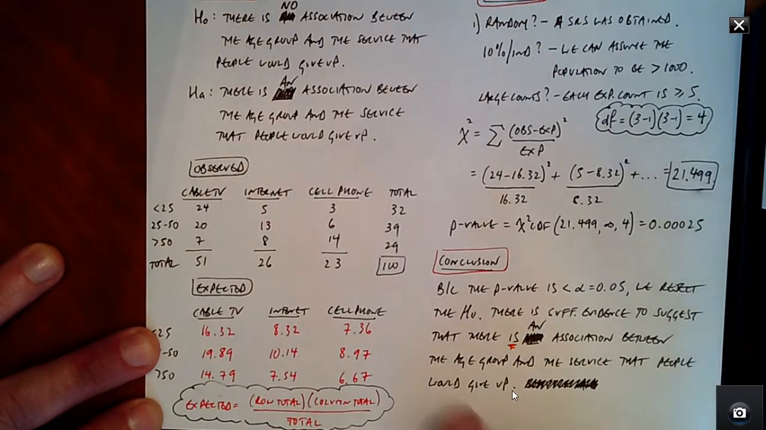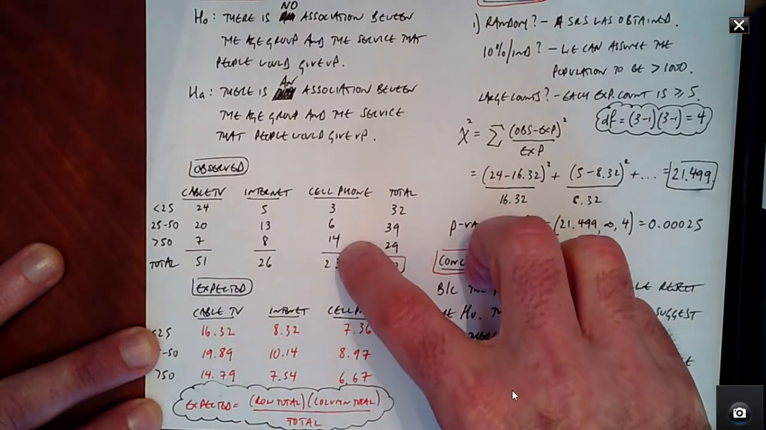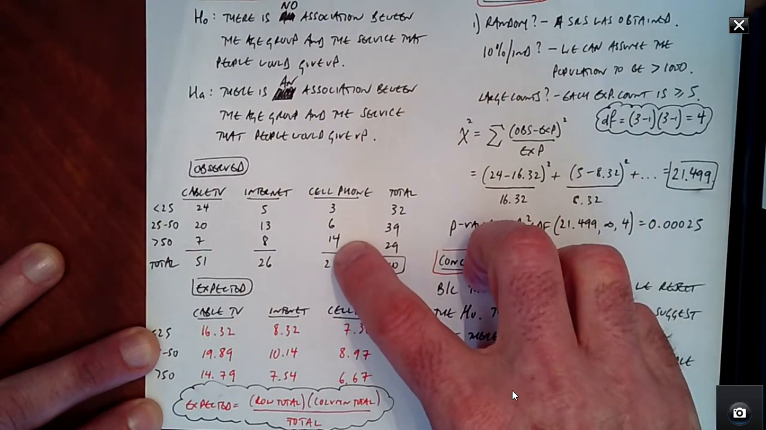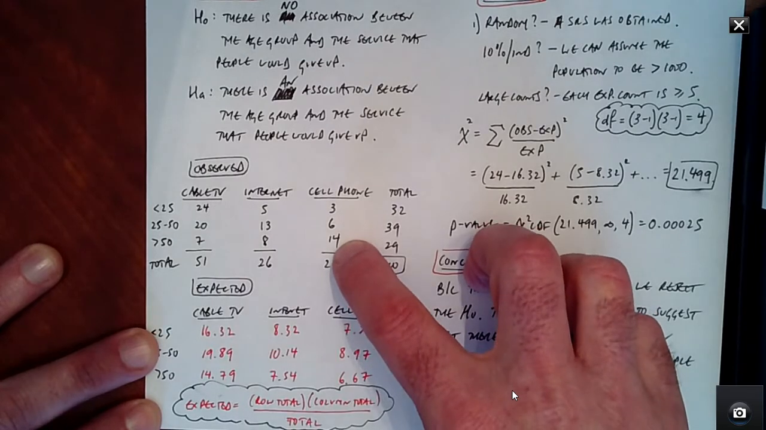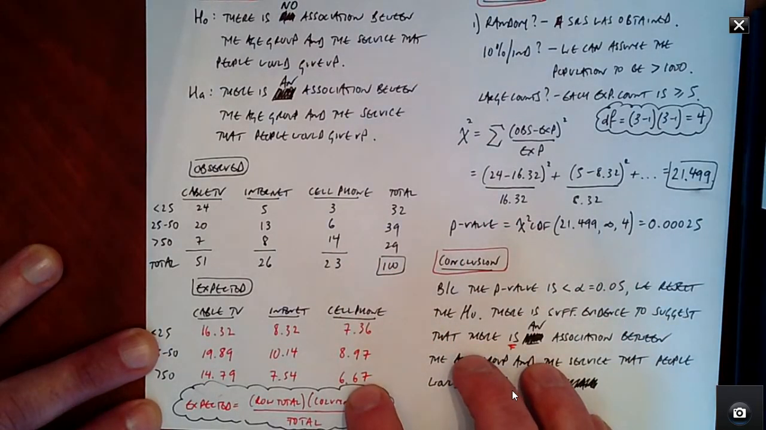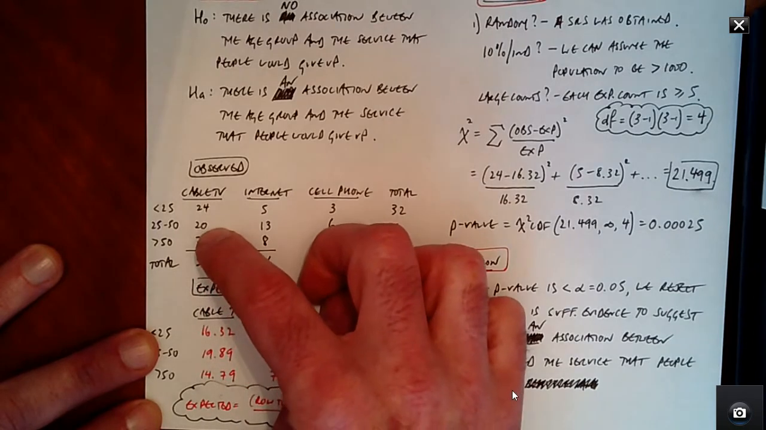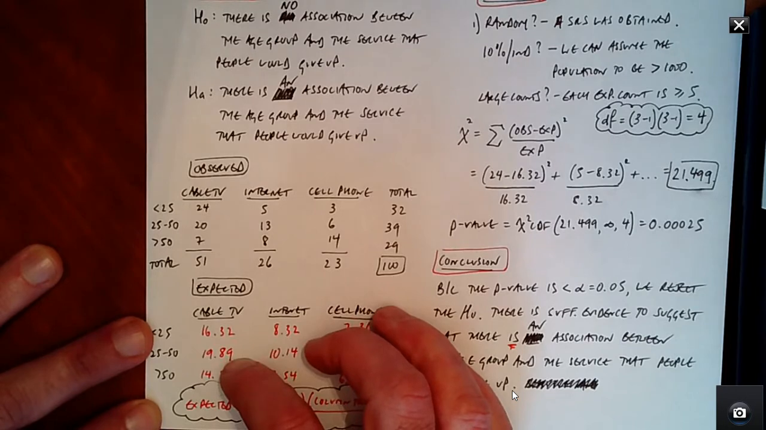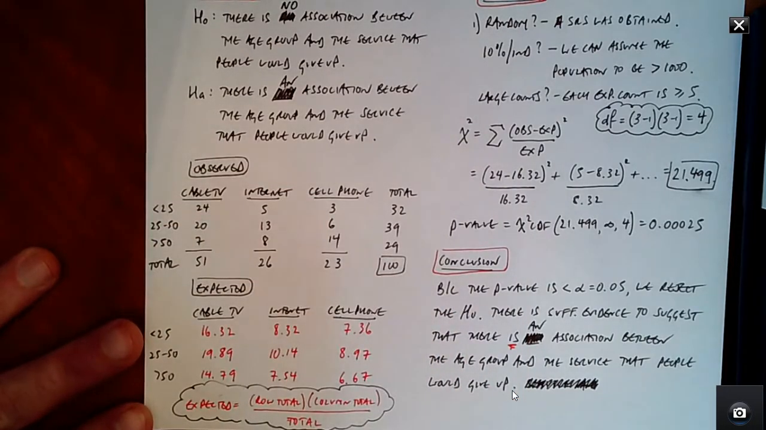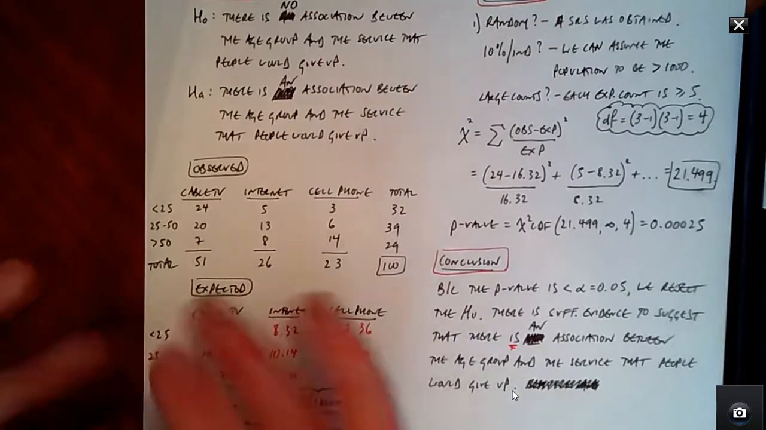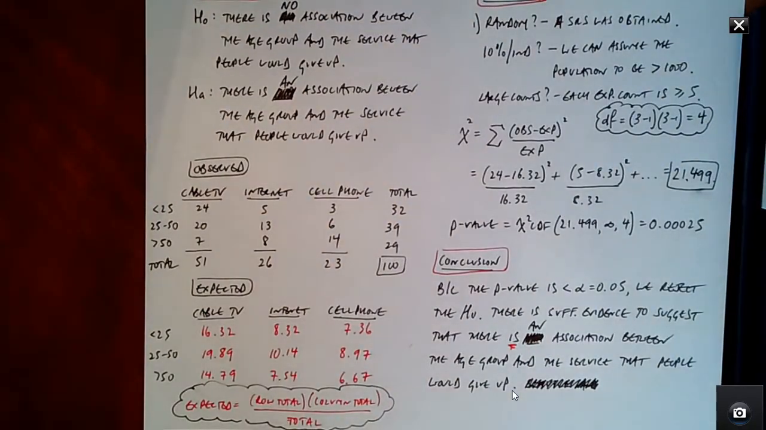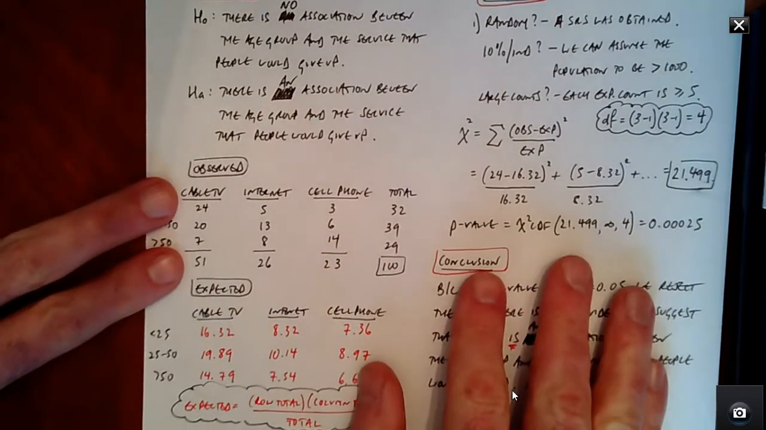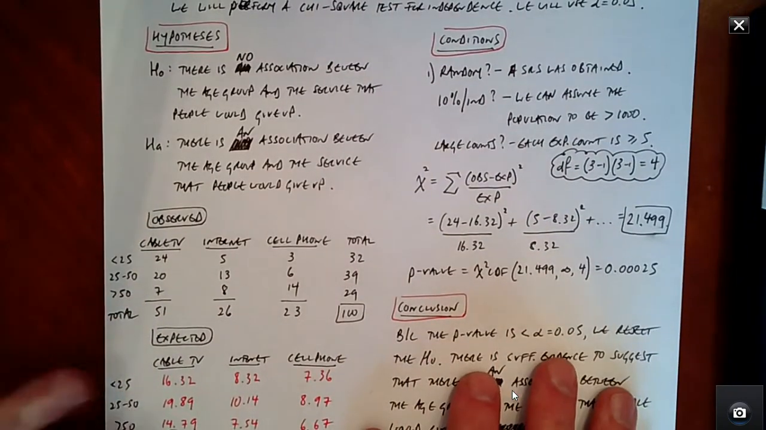The biggest one that comes out here is the cell phone for over 40. We had 14 people that would give up their cell phone, whereas in reality, we would only expect about 6.67. And then we have others that are fairly similar. Cable TV for people between 25 and 50: we've got 20 there, and we expect about 19.89. So those are pretty similar. But the goal here is to look at everything, bring it all together, and see what's going on as a whole. Let's first look at the conditions, and then we'll perform the test.